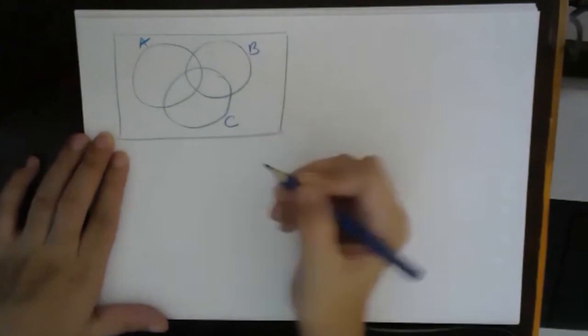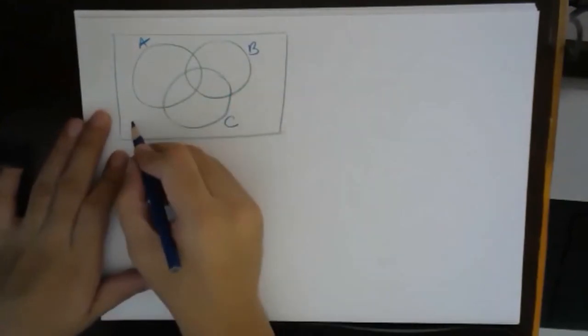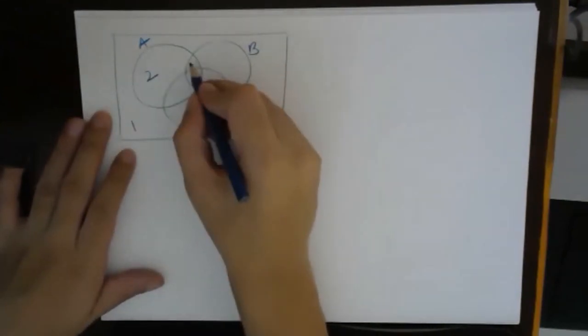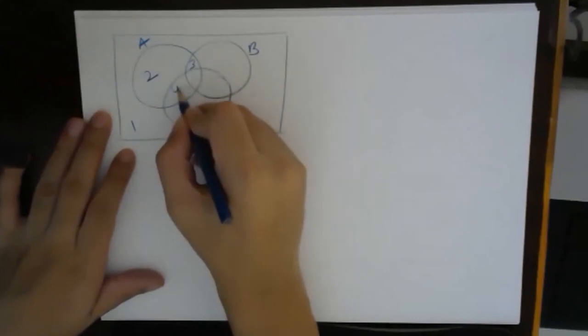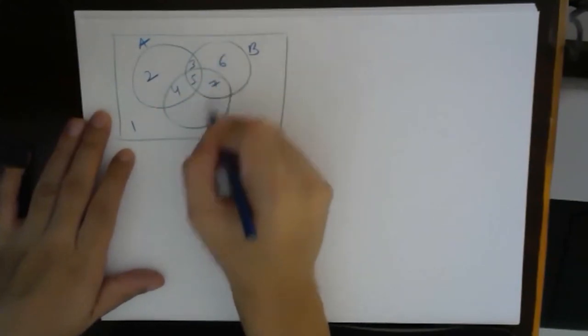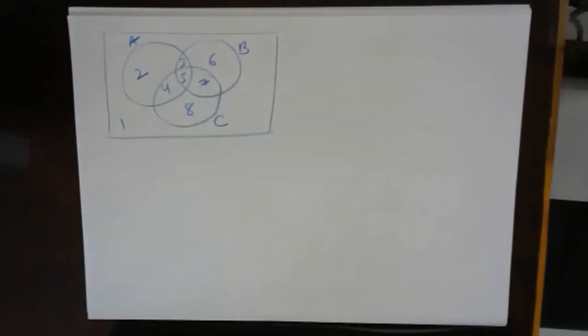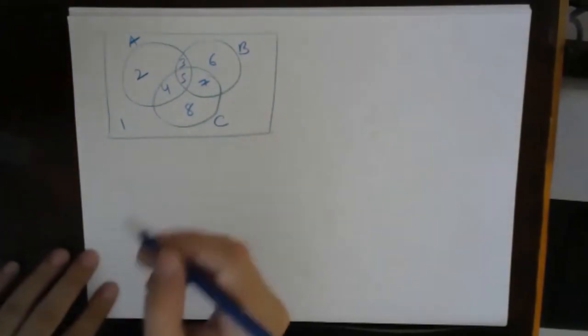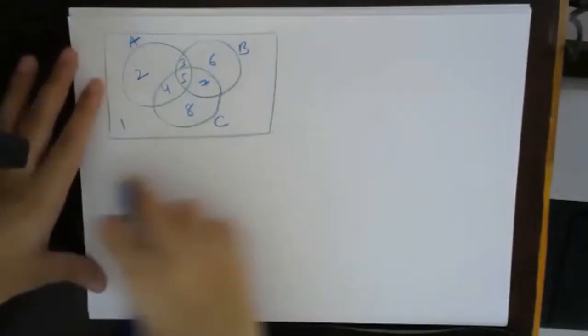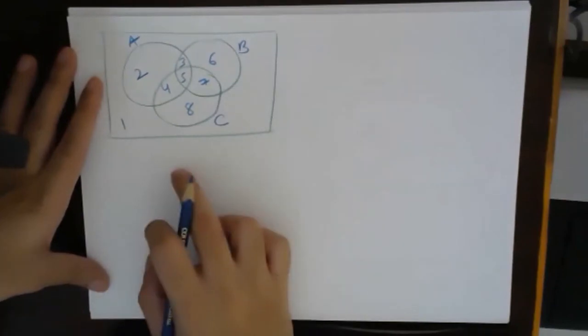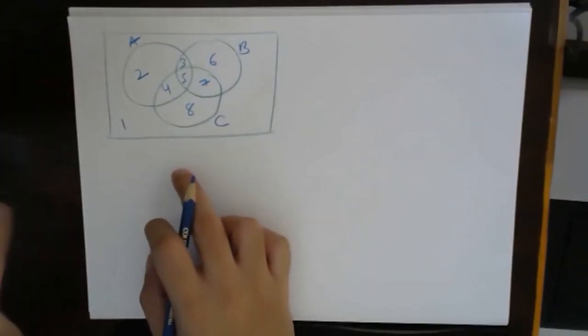Okay, so before starting the next session, we'll see different parts. So this is A, this is B, this is C. I'm naming the regions. So this is region 1, this is 2, this is region 3, this is region 4, 5, 6, 7, 8. I'm naming these regions. This 1, 2, 3, they are not elements, these are regions. So first I will write different sets. I want you to write down the region based on those sets.